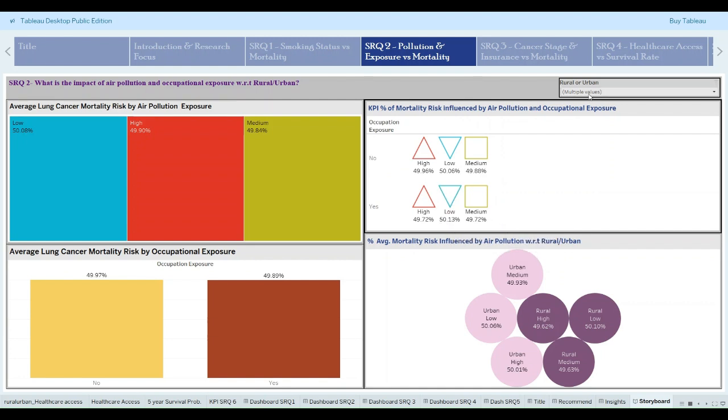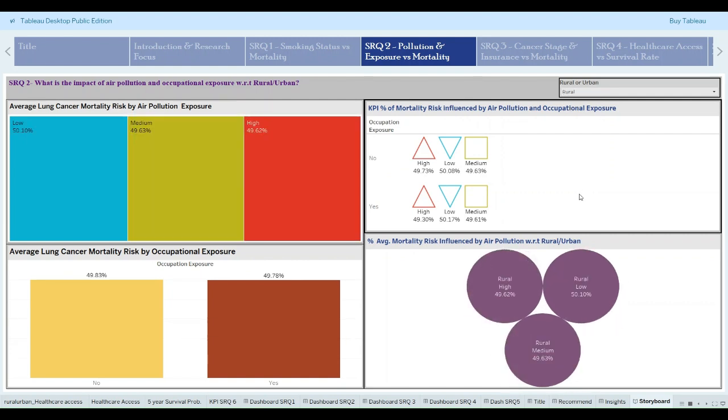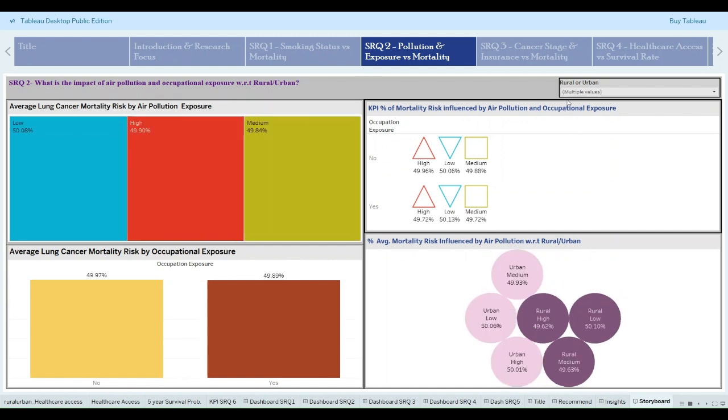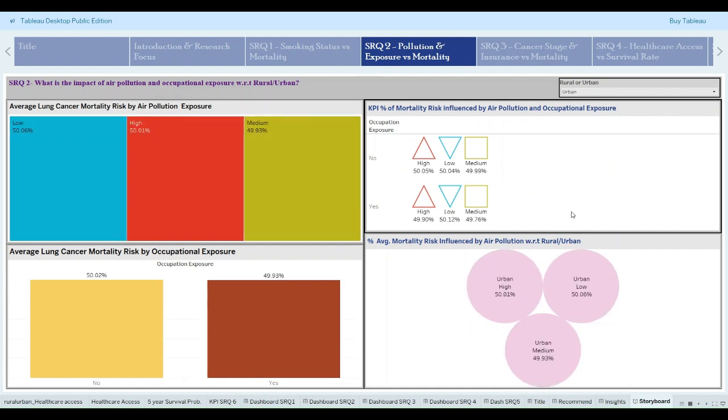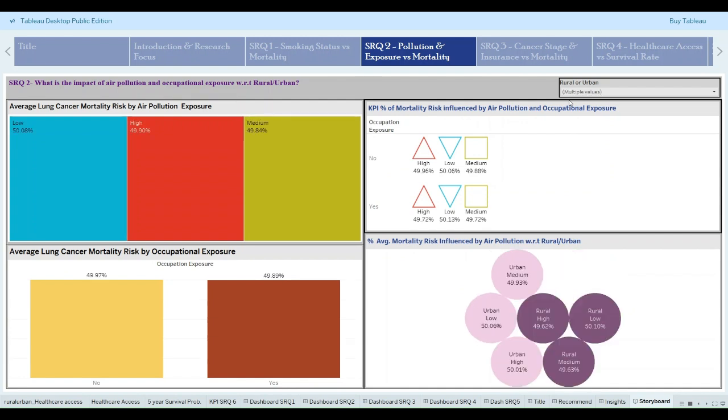Now, let's see how rural and urban areas are affected by air pollution. Here, we get to know that rural areas with low air pollution affect mortality risk by 50.110%. Comparatively, urban areas with low air pollution have the highest mortality risk rate. This suggests a complex interplay. Urban population and pollution, indoor air quality, and occupation exposure may be slightly driving up cancer risk despite officially low population and pollution levels.